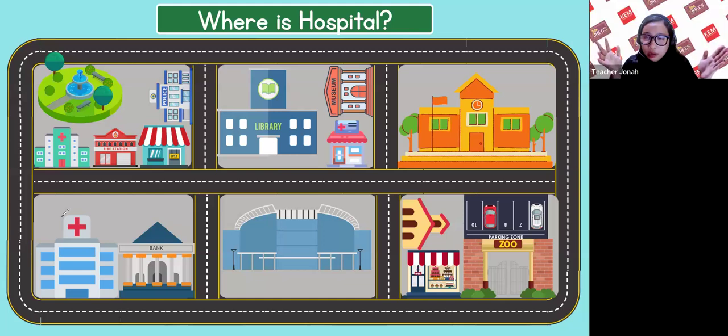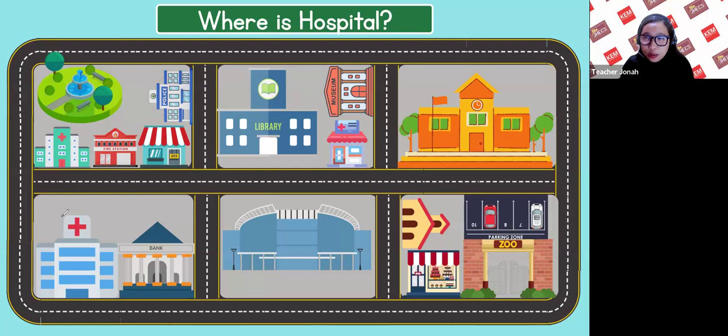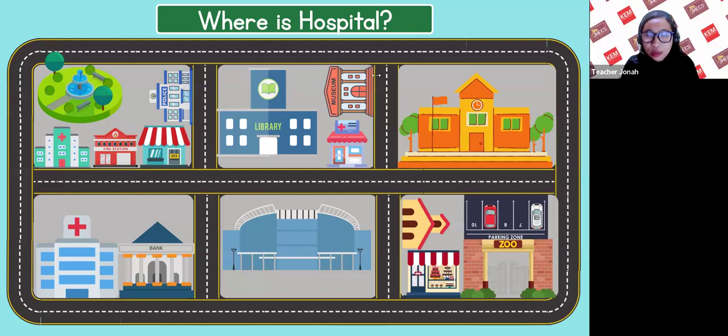Oh, yeah. How to say four roads? Four lanes. Ah, okay. Four lanes. Like làn. Okay, four lanes.